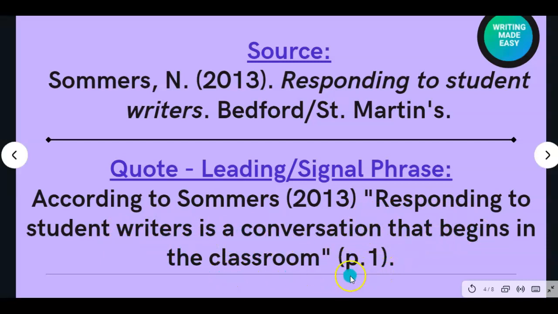responding to student writers in a conversation that begins in the classroom, and there's a page number, page 1. Now, if this had been an online source, maybe even an ebook, and it didn't have pages, then the difference between this one and the one that you would do for an online source with no pages is that this would be PARA period, all lowercase. So that's how you change it if it's an online source or anything that doesn't have pages.